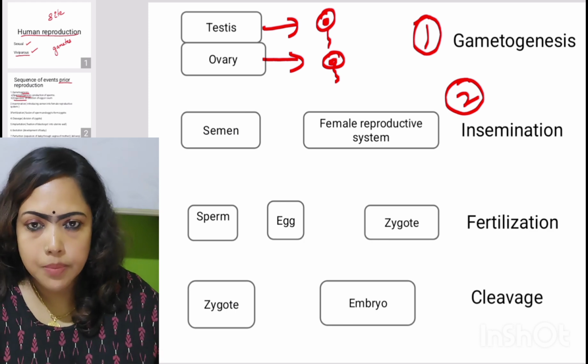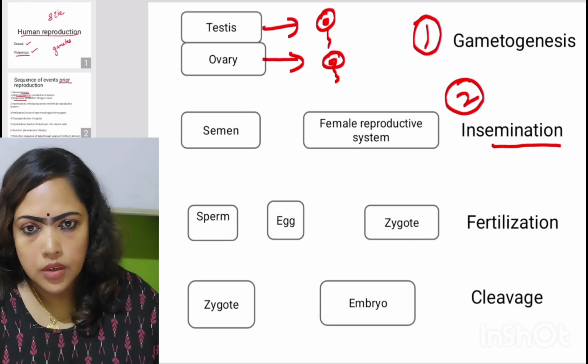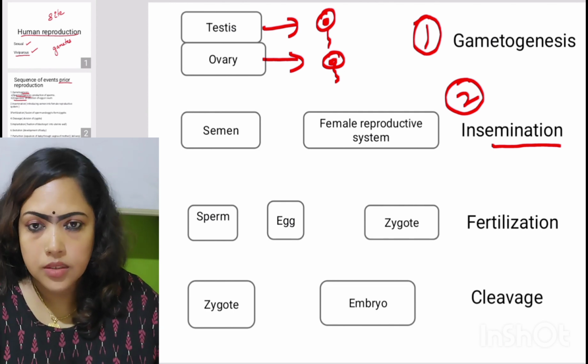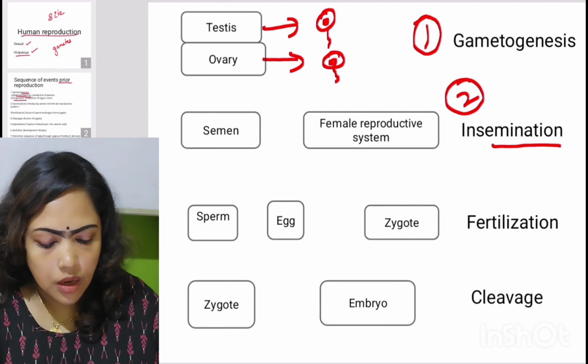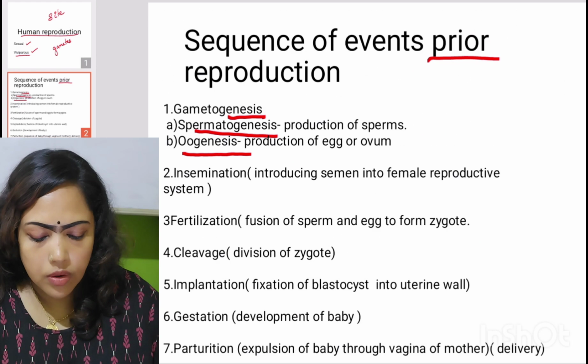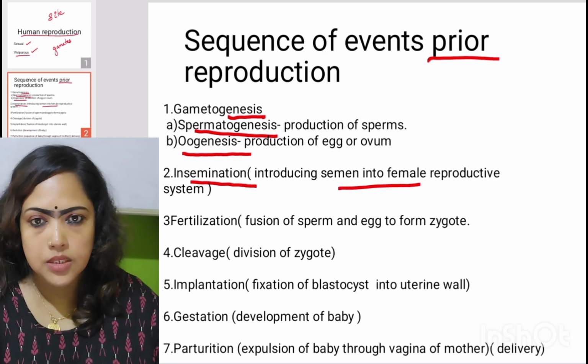And then the second requirement is insemination. The word in, that means introducing what? Semen. That is the sperm carrying fluid. This is the fluid that is ejaculated out from penis during sexual contact. So introducing this semen into female reproductive system, that is called as what? Insemination. Introducing semen into female reproductive system.